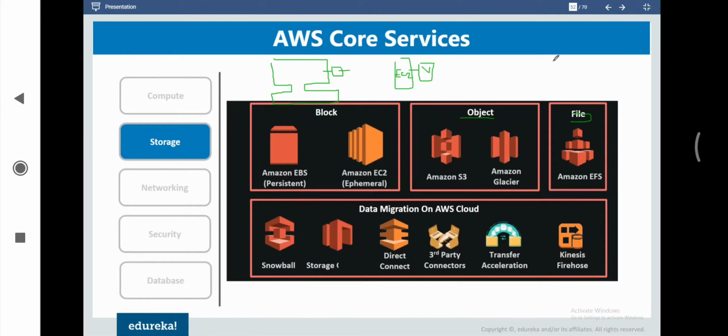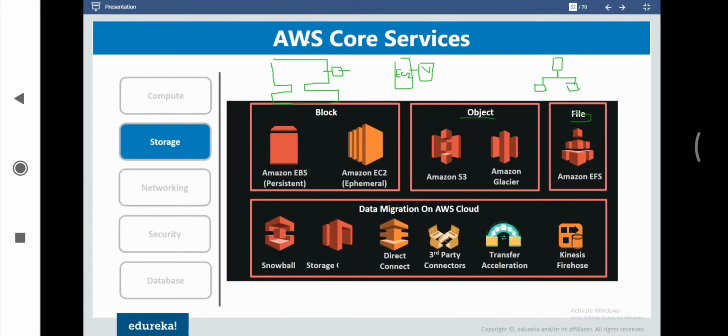at a time. But if we want to create a complete file structure and we want to host that complete file structure on multiple servers, then we have to do that by using EFS. EFS refers to Elastic File Structure, where we can define the entire file structure and we can share it on multiple clusters of servers.